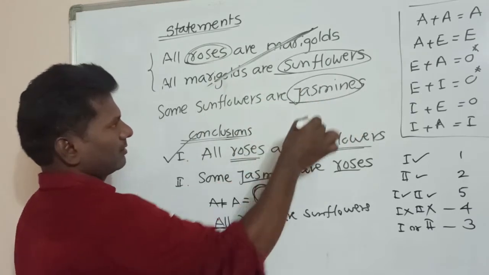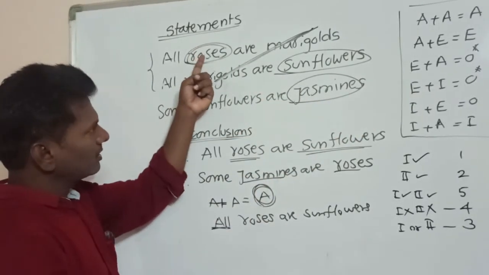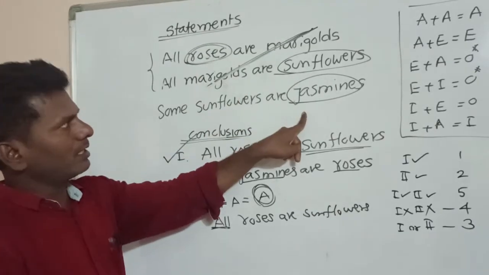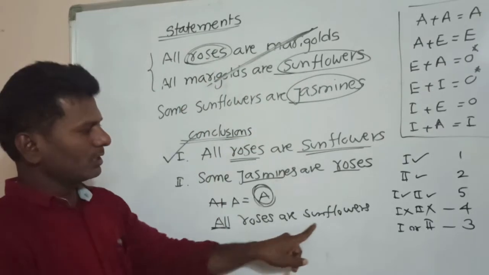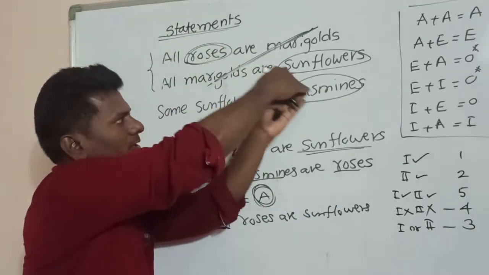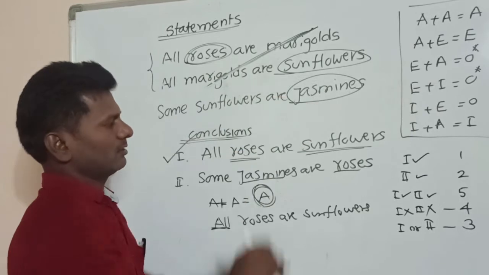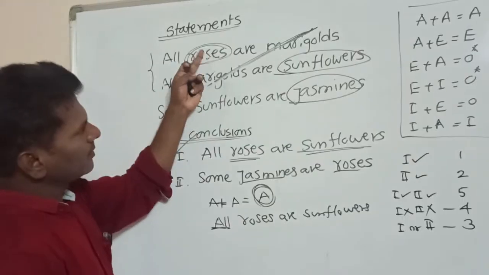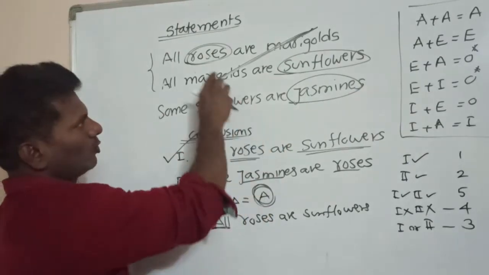Sometimes you get jasmines here, roses here, so the order is not important here. The required terms, roses and jasmines, should be in the left diagonal direction. So I find roses and jasmines, or jasmines and roses. No problem here.